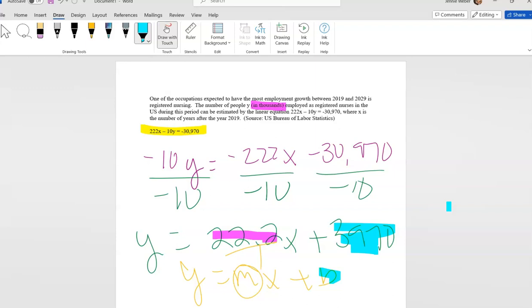We're expecting this growth. The idea is we can predict how many we're going to need, so we need to make sure that we're producing that many new registered nurses, because of course we've also got to take into effect that people are retiring. So lots of things going on there. But the idea here is we want to make sure that we understand that we can interpret this, and slope-intercept form can tell us a huge amount from just the equation if we know what the slope and the y-intercept mean.